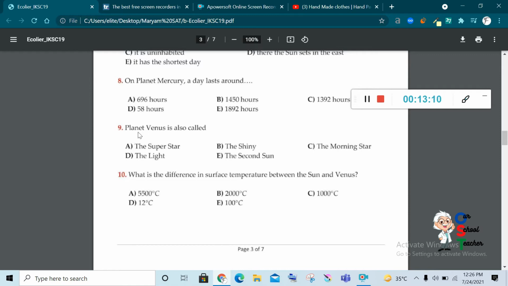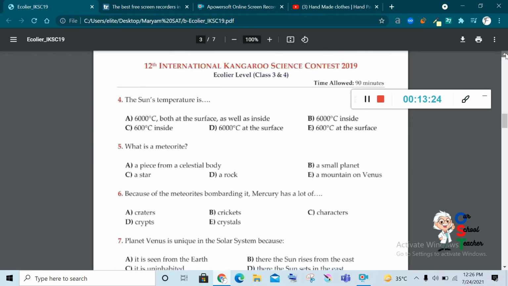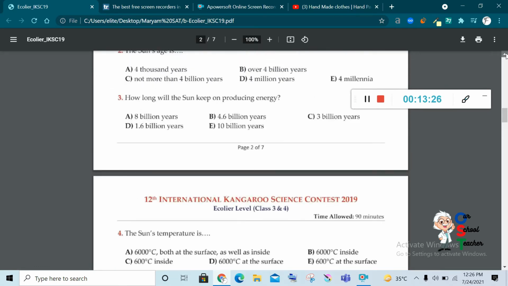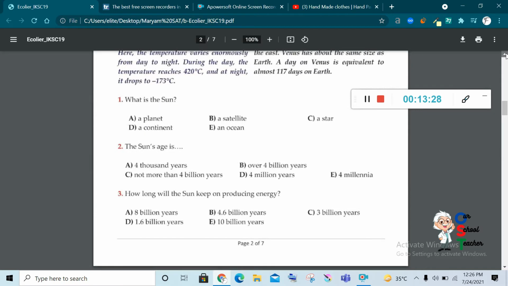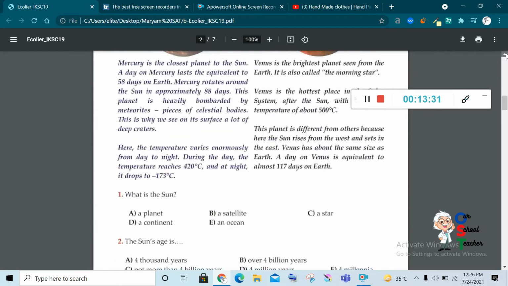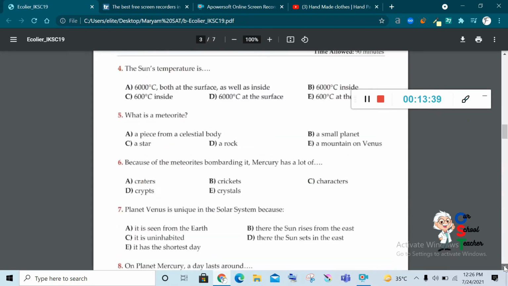Number 9. Planet Venus is also called superstar? No. The shiny, but it's not called the morning star, the light, the second sun. Obviously, morning star. You can see it in the para as well. Because you have time, if you are confused, you can read the para again. Venus is also called morning star. Okay, so the correct answer is morning star.